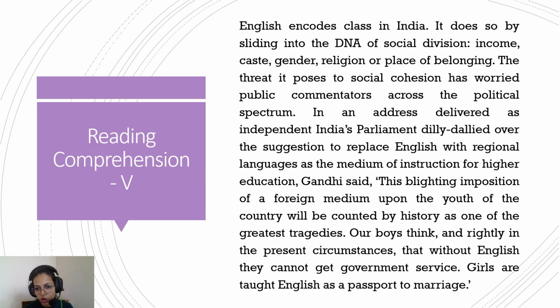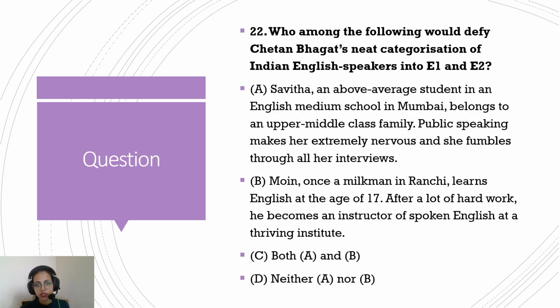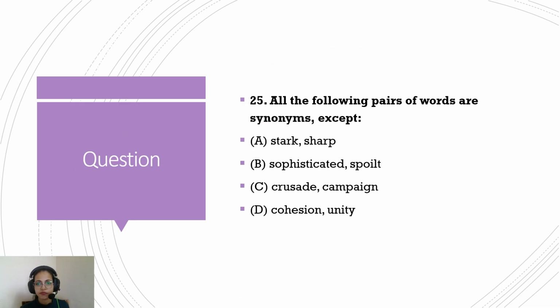So we see the whole quote starts with this and ends with the marriage. So we should have read the whole thing. Basically, this is what Mr. Gandhi is saying, that in the present circumstances, without English, people cannot get a job, and girls are being taught English as a passport to marriage, so that they look educated and hence they are married into a better house. So this is what is being criticized by Mr. Gandhi.